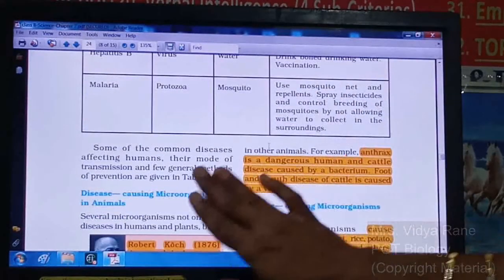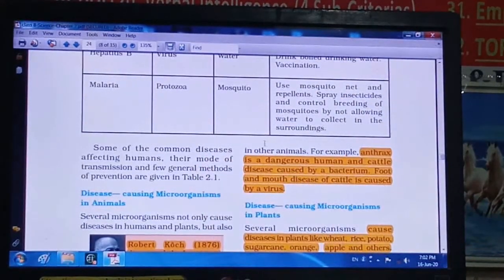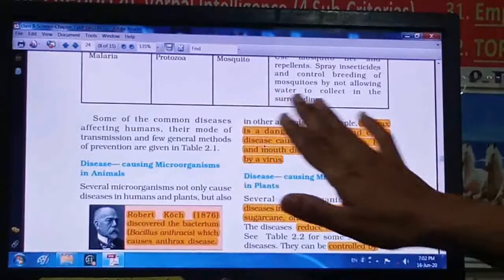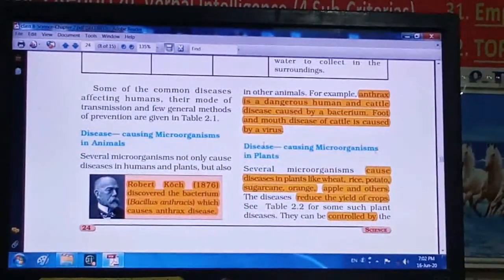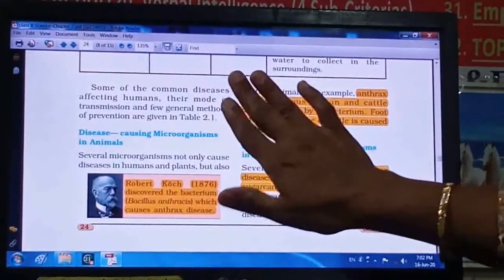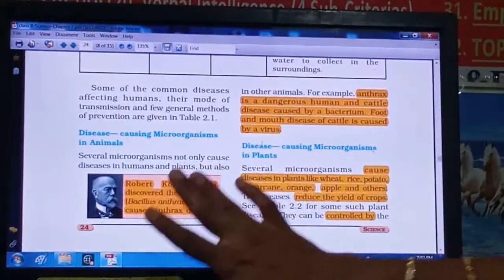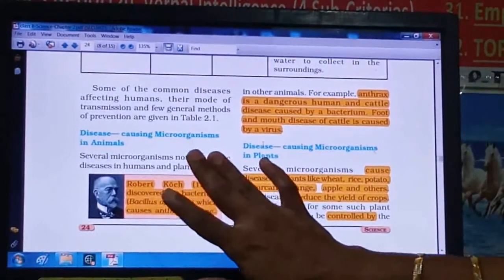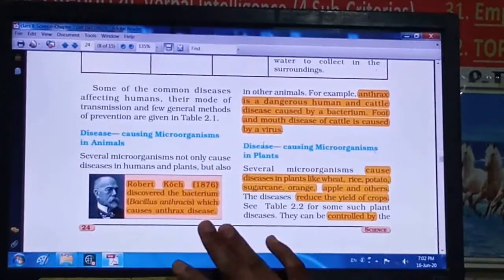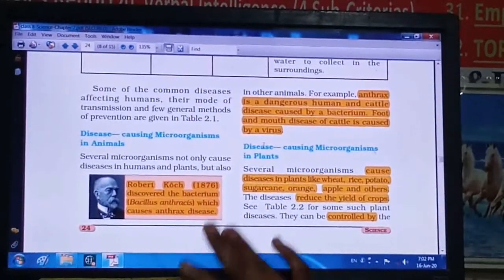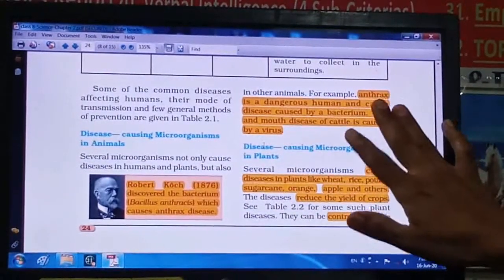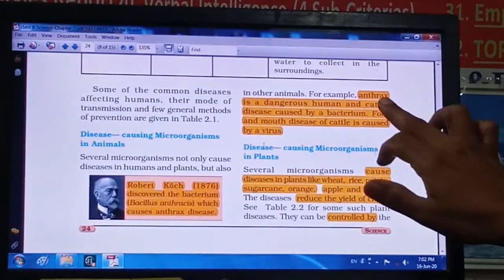So these are some of the common diseases caused in humans and their modes of transmission and how we can prevent them. Now along with humans, there are some diseases which occur in animals also, other than human beings. See here, anthrax is a very dangerous disease.